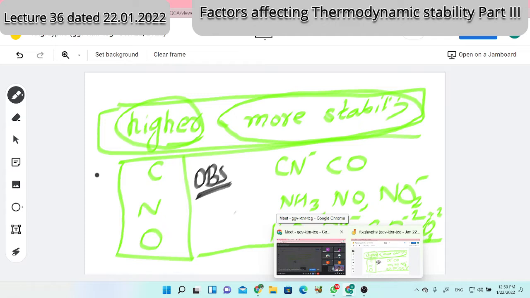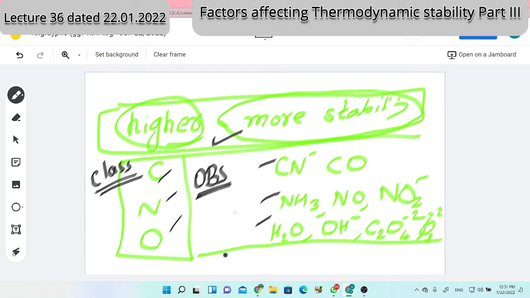Okay, fine. Here, class A kinds of metal, when they remain, then they prefer ionic bonding. And in such cases, especially basic strength matters a lot. Higher the basic strength, more the stability. And a few examples for the donor atoms and the ligands I discuss here. Is this first point clear?